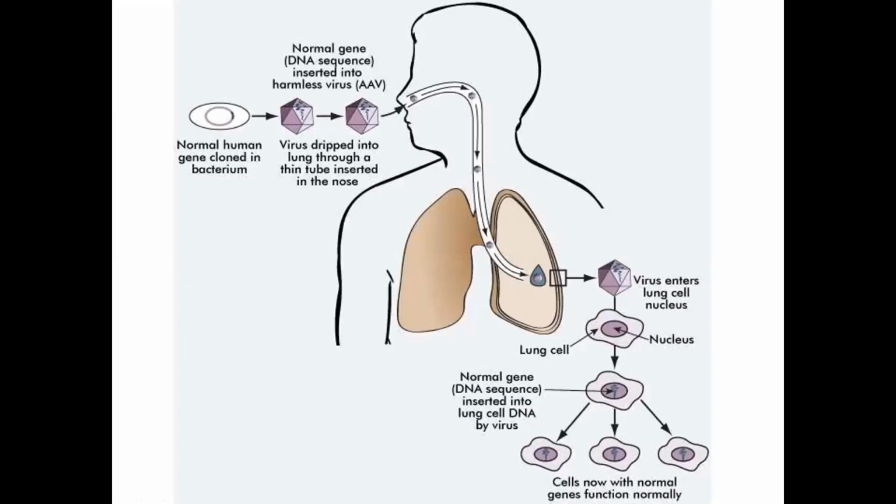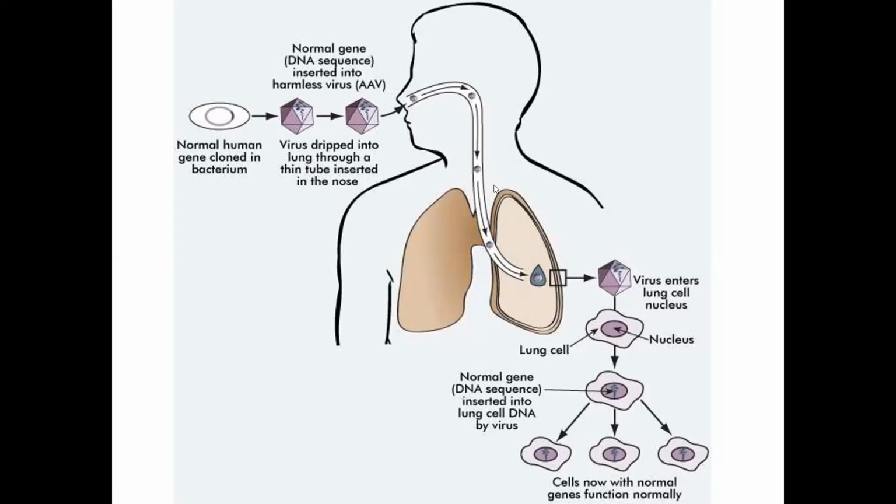Okay, now the next portion, this is the description of in vivo gene therapy. In this, what happens, a normal human gene cloned in bacterium is transferred to the vector. Now this vector is dripped into the lungs through a thin tube inserted in the nose. So through the nose and the tube, the vector is being inserted into the body of the diseased person. Then what happens? The vector reaches the lungs. In cystic fibrosis, mainly the affected organ is the lungs.